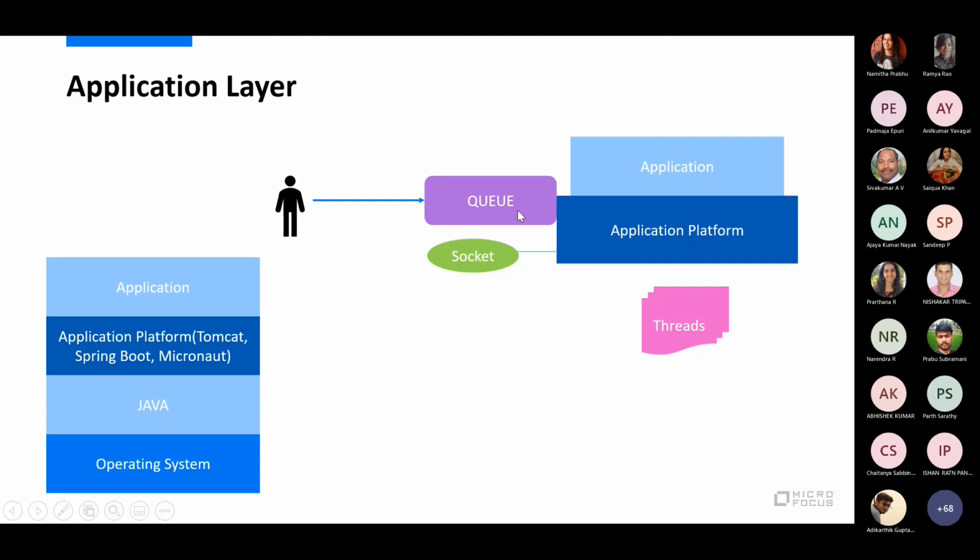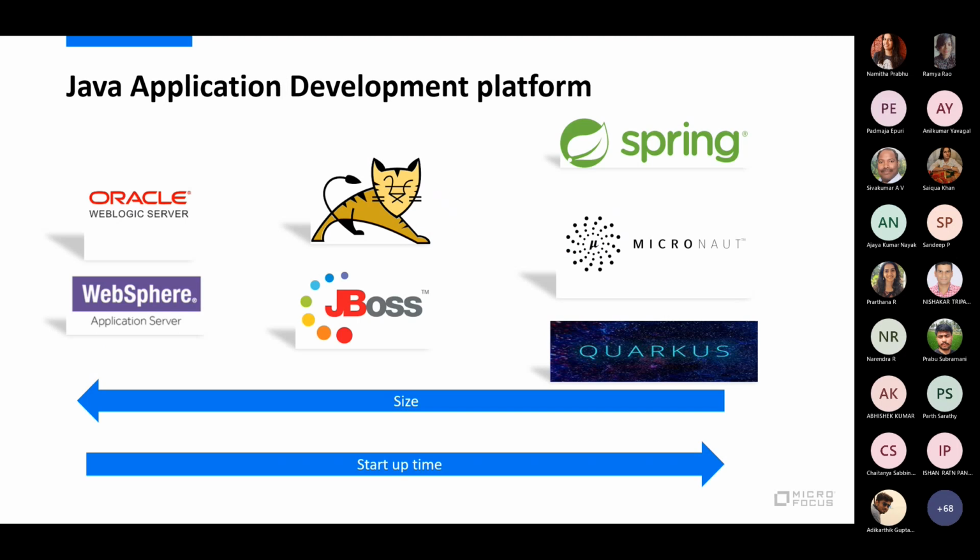But the only thing is, there could be a slight slowdown because it can process only 100. There are only 100 threads, but 50 are queued, so it is going to take a little bit more time. Okay, so basically this is what it will do. Some application platforms also provide you with a lot of default binaries, some servlet engines, and such stuff. So having looked into what an application platform is,